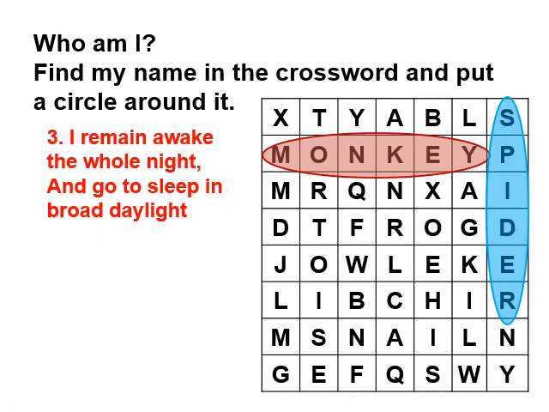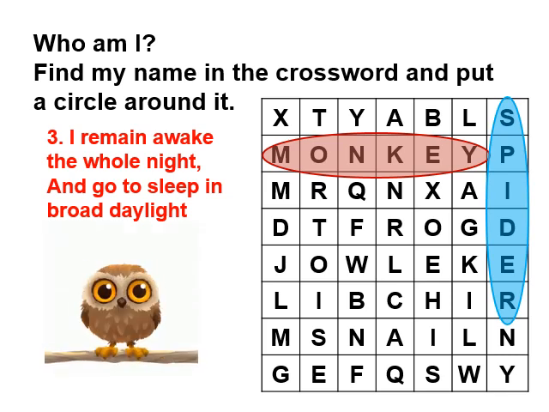Our third riddle is, I remain awake the whole night and go to sleep in broad daylight. Children, think of an animal which remains awake in the night. It means which does not sleep in the night and sleeps in the daylight. Think of it. Yes, children, you are correct. It is an owl. Now, look for the owl in this crossword. Can you see it? Yes, it is owl. It is circled in red.